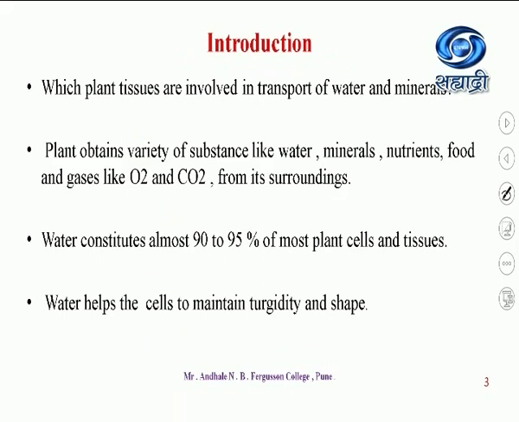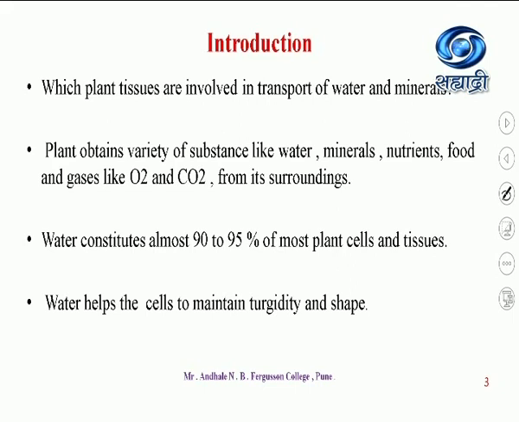So, which plant tissues are involved in the transport of water and minerals? In the 11th you have studied that xylem and phloem are the tissues which are helpful for the transport of water and minerals.